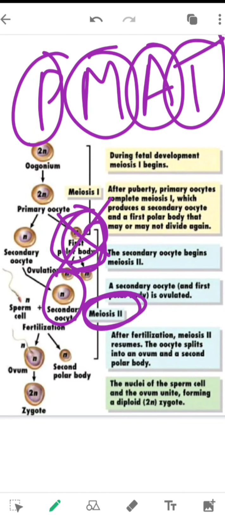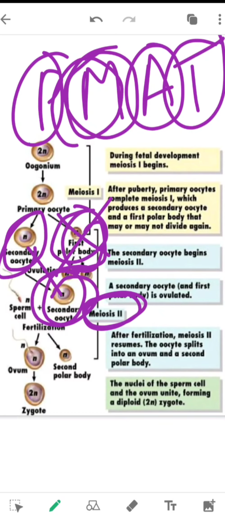We can see that in the first meiosis, in the primary oocyte, the prophase doesn't complete, and it completes only after the female has achieved the puberty stage. But in the secondary oocyte, when it undergoes meiosis 2, it completes the prophase, but not the metaphase.